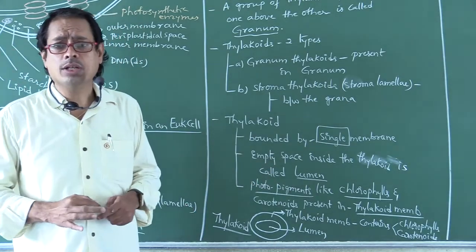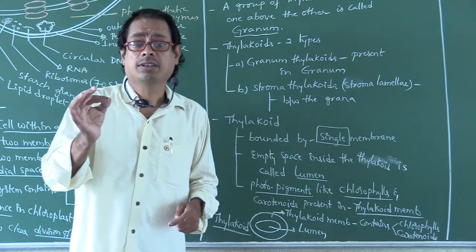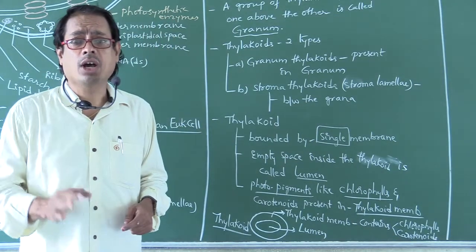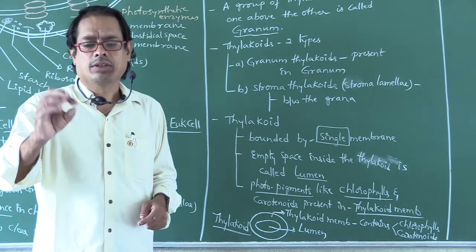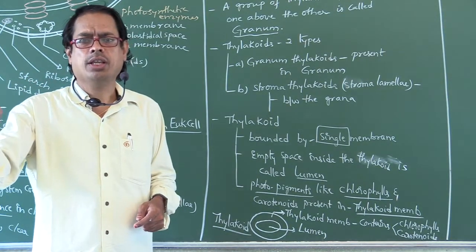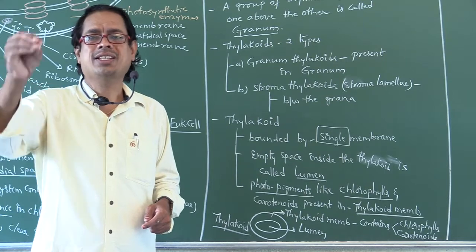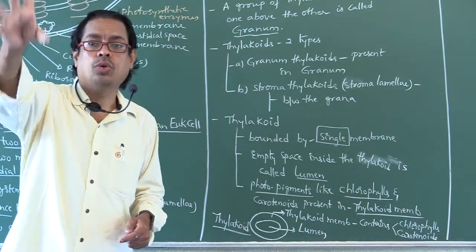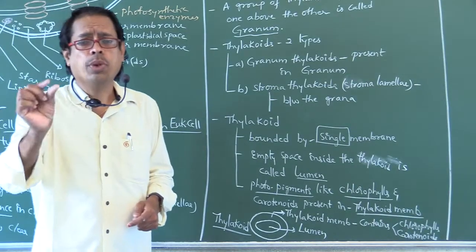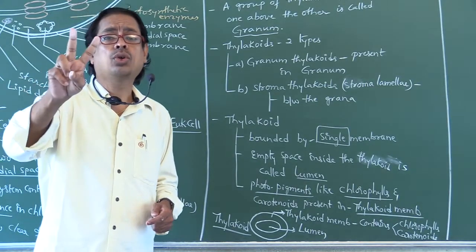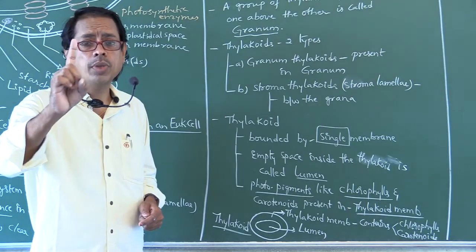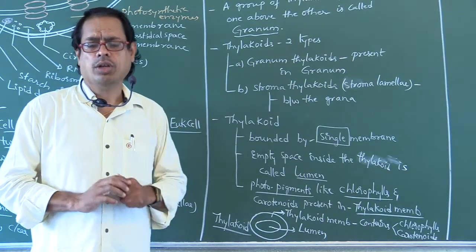In anatomy also, the dead cell, what is a dead cell? A cell without a protoplasm is called a dead cell. There, no protoplasm means an empty space is present inside the dead cell. An empty space present inside the dead cell is called lumen. Right. Chloroplast is bounded by two membranes. Thylakoid is bounded by one membrane. That one you have to remember.